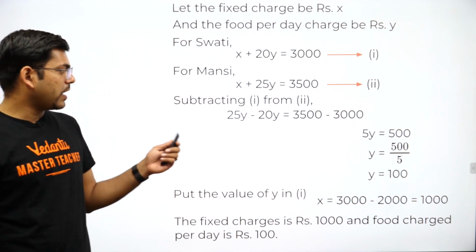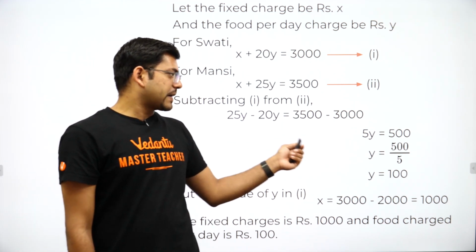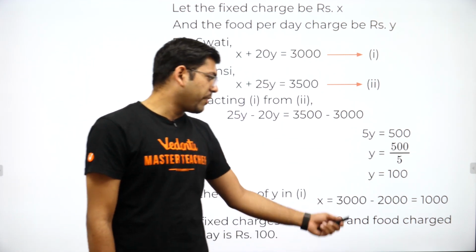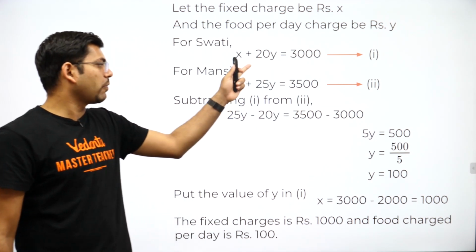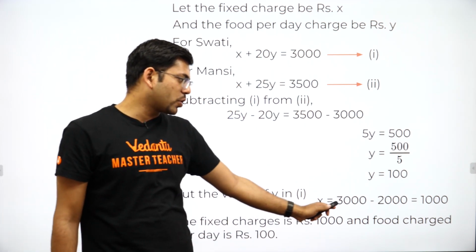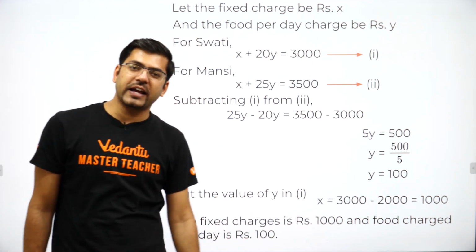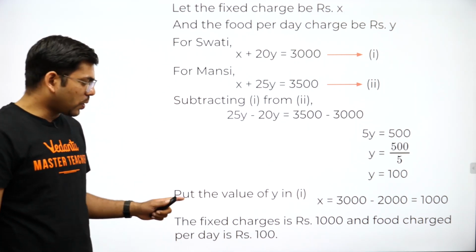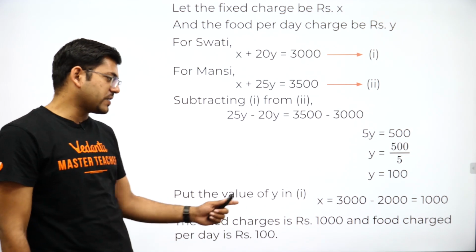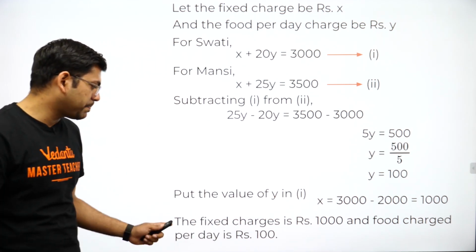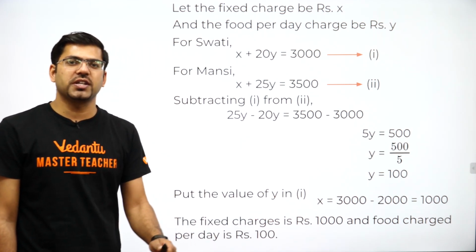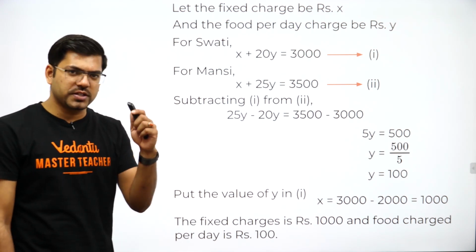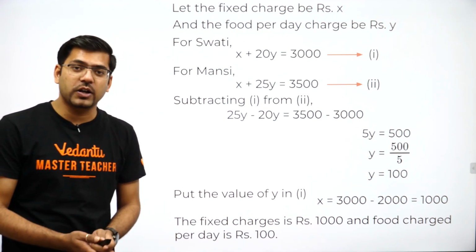When this value is put in this equation, X would be 1000 rupees. But remember, don't forget to write the final step where the fixed charges is rupees 1000 and the food charges per day is rupees 100. So this is the final value which we had to evaluate.